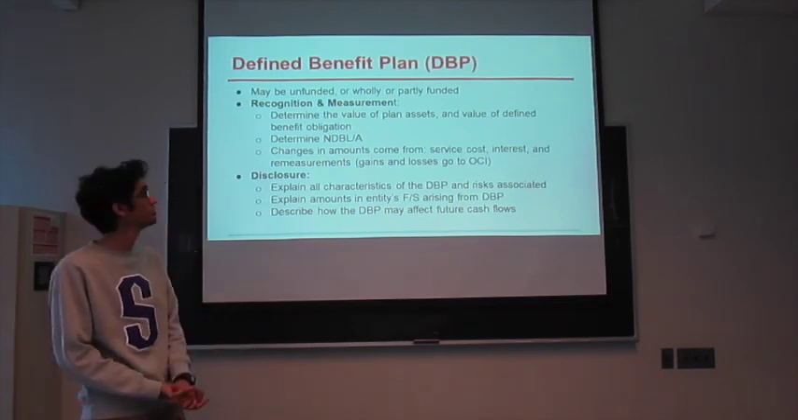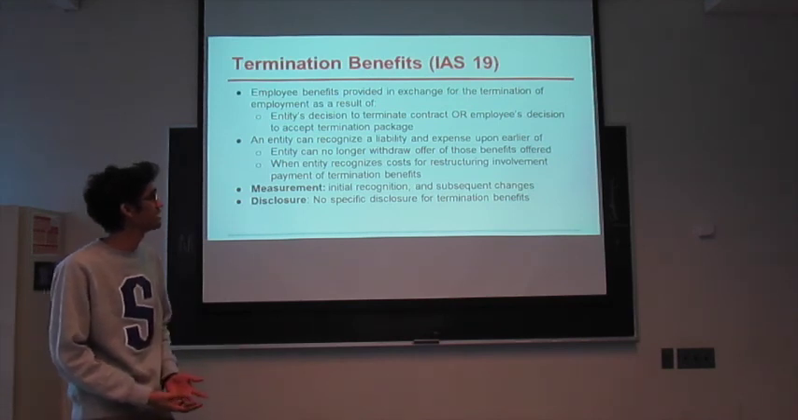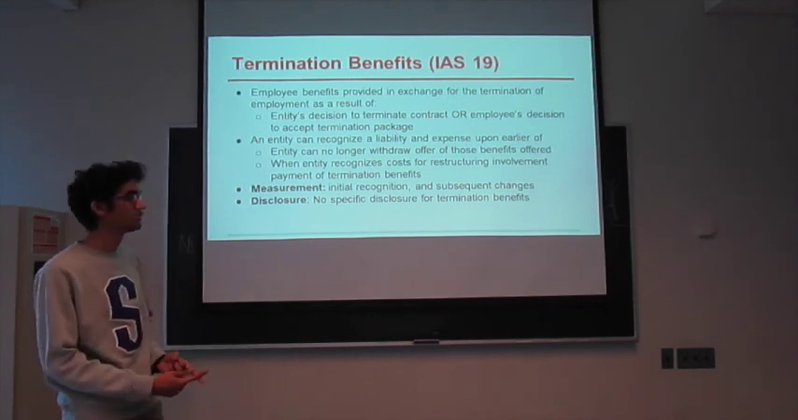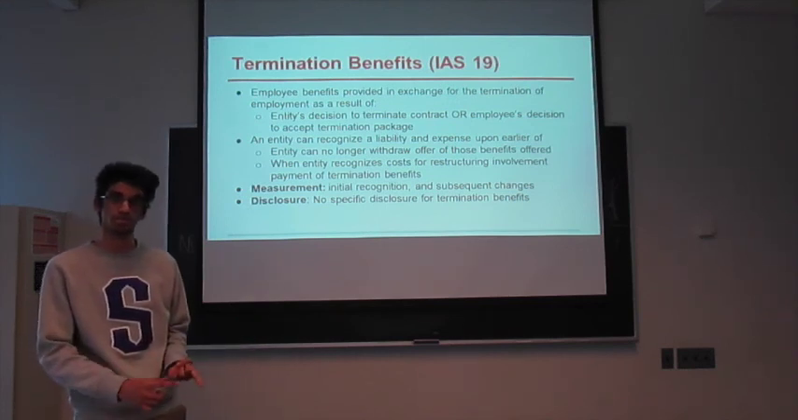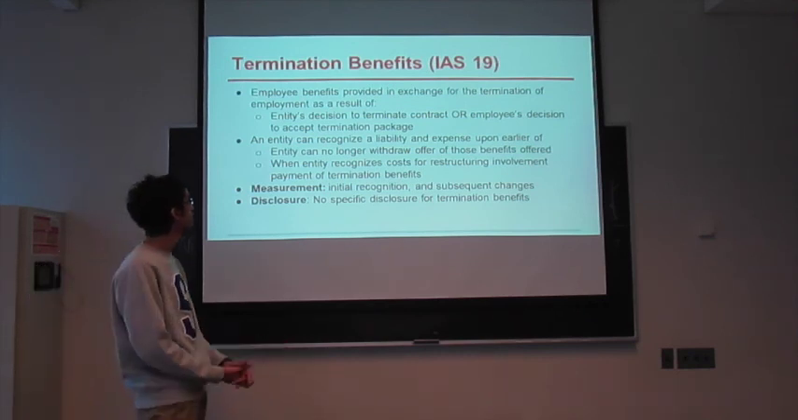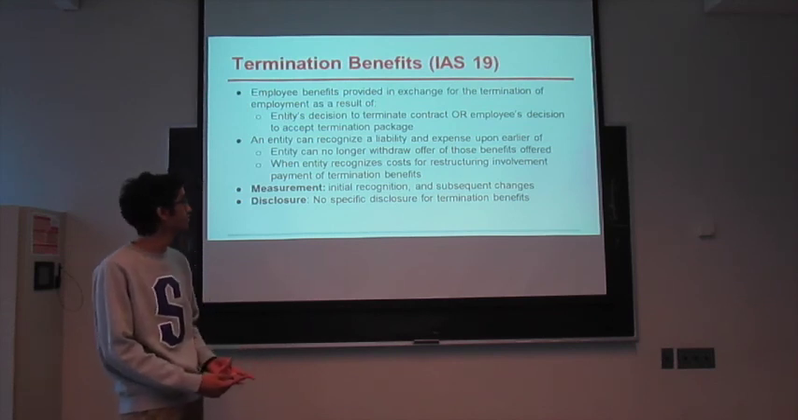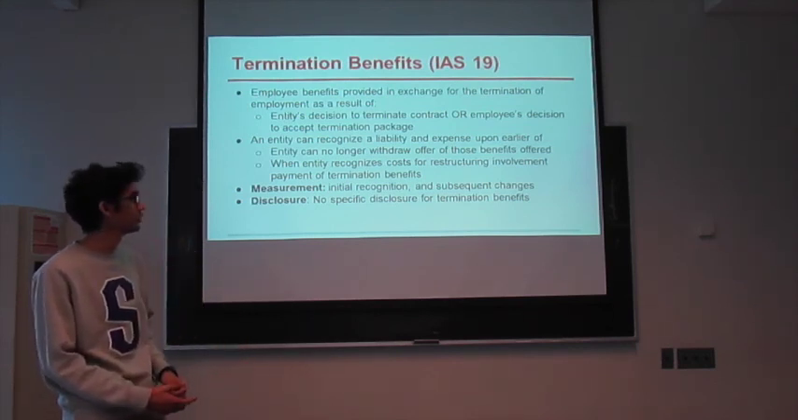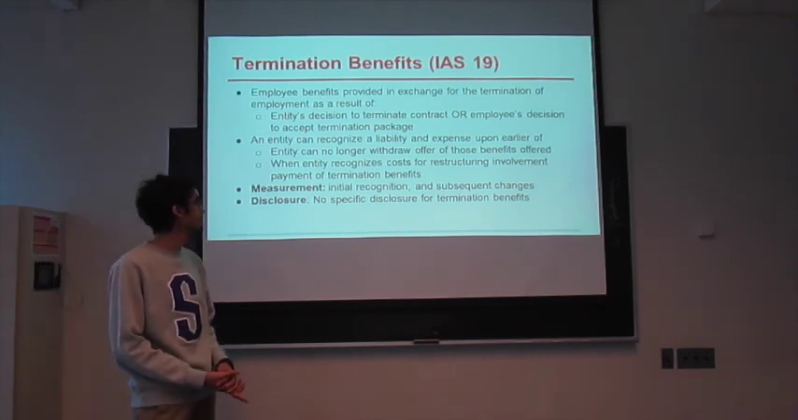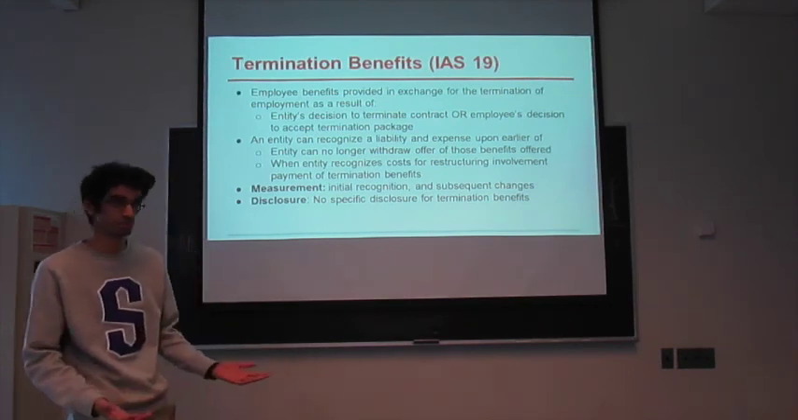And lastly, moving on to termination benefits, also in IAS 19, it's simply any benefits provided in exchange for the termination of employees. And that's the result of either the entity's decision to terminate the contract, or if the employee happens to accept some type of termination package. And the way this is recognized is obviously as a liability and an expense, and that's done at the earlier of when the entity can no longer withdraw the offer of those benefits, or when the entity recognizes costs for restructuring that involves payment of these actual termination benefits.